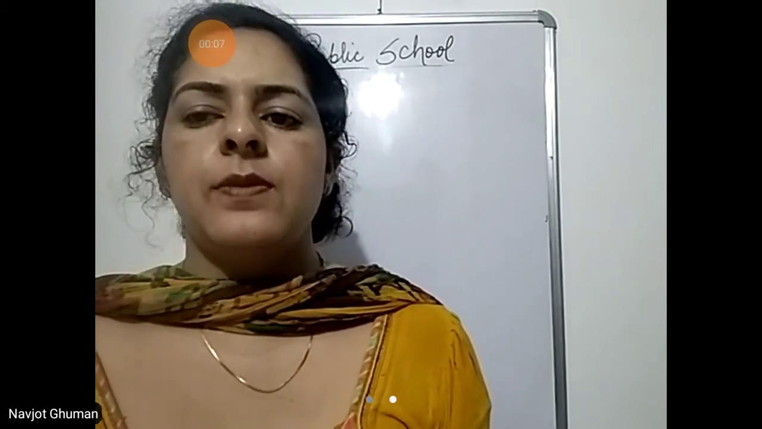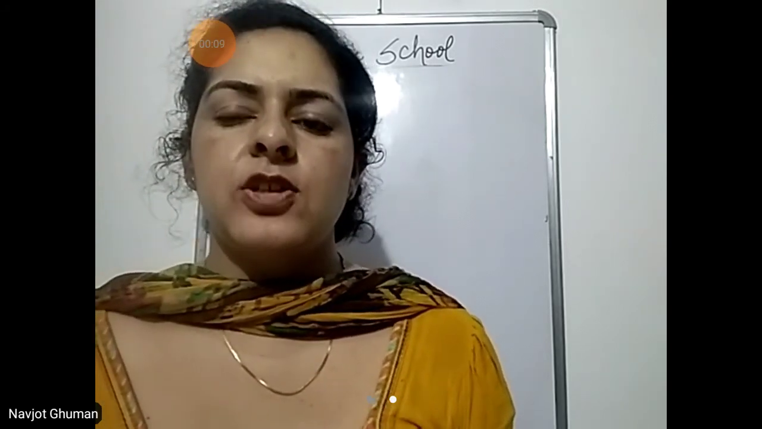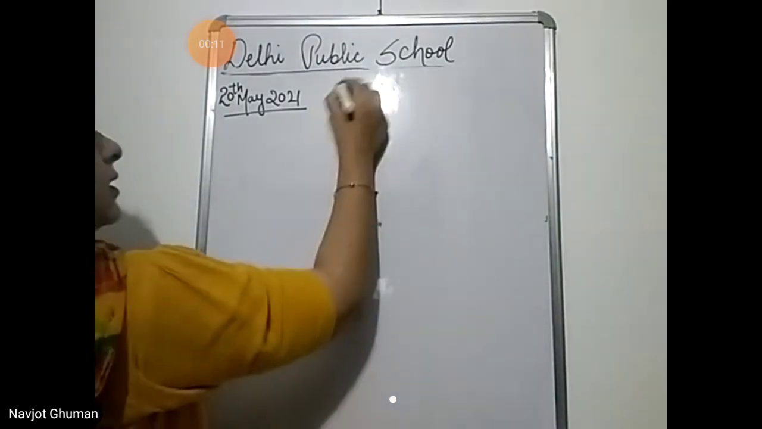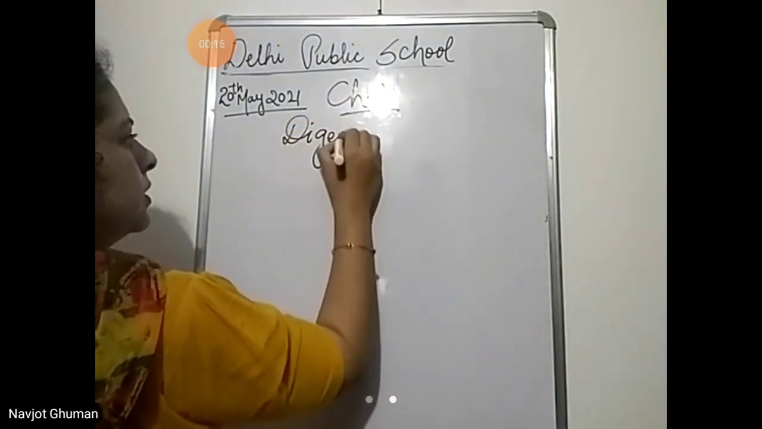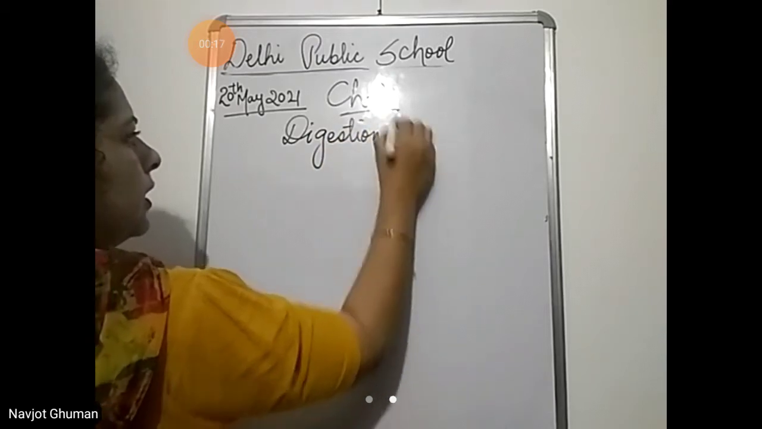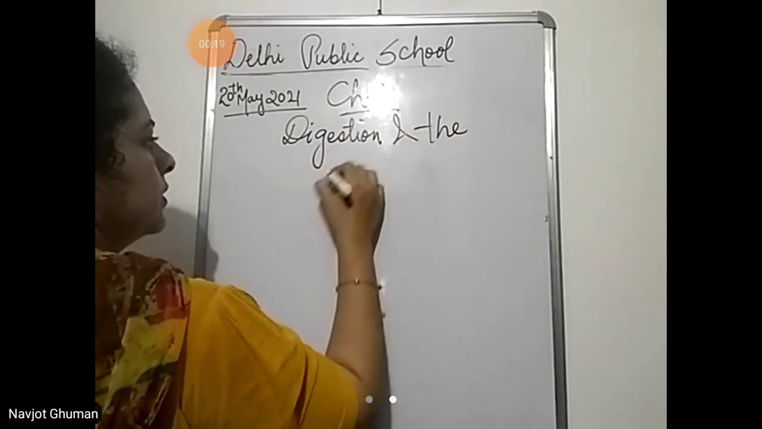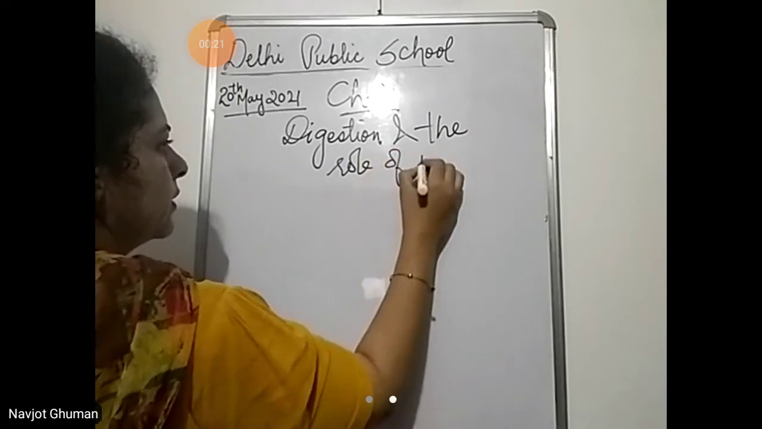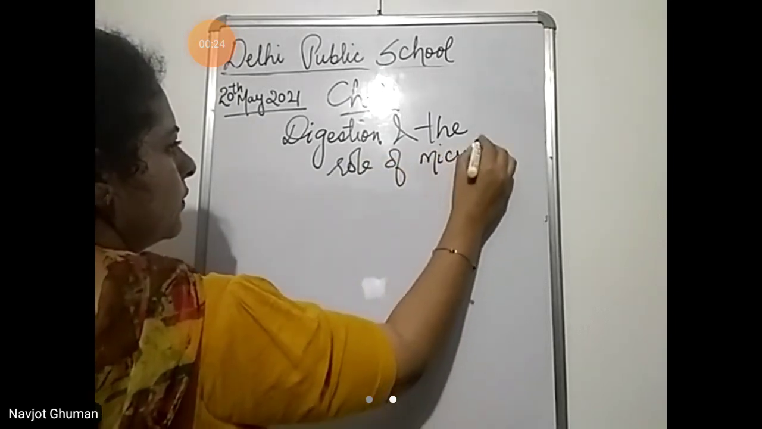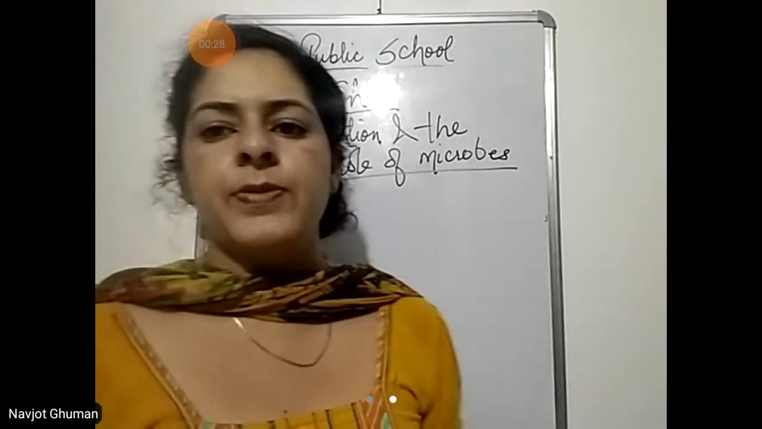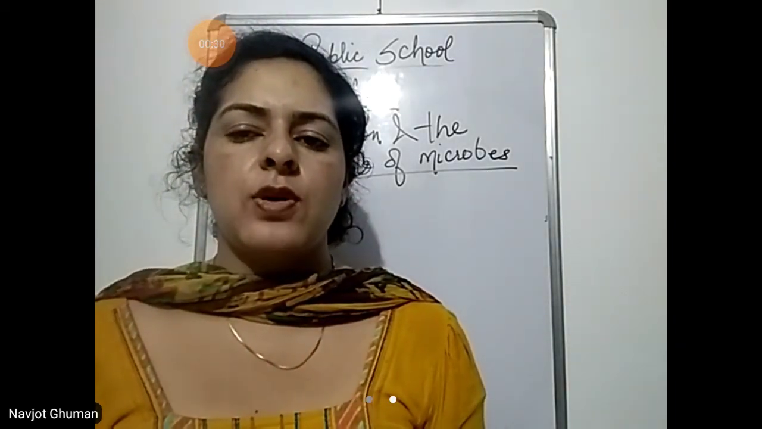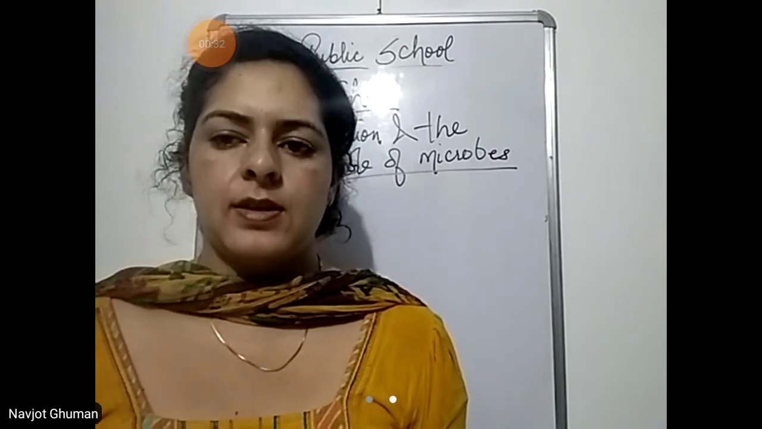So, beta, we were revising chapter number 2, that is digestion and the role of microbes. We read up to the topic care of teeth. Today we will read the next topic, that is how can we protect our teeth.